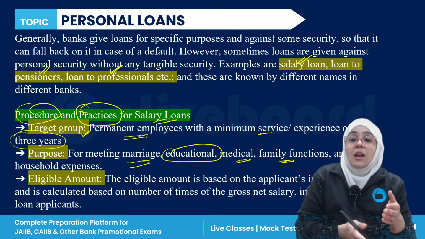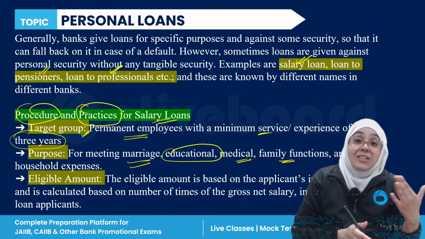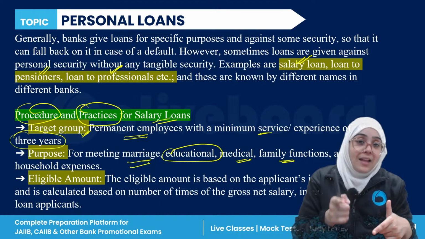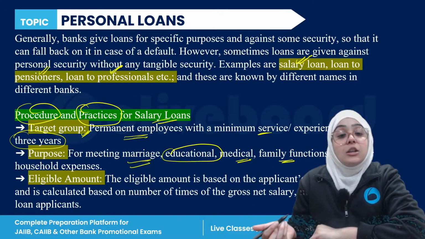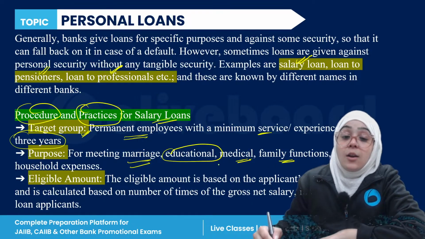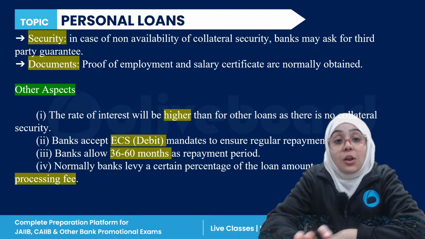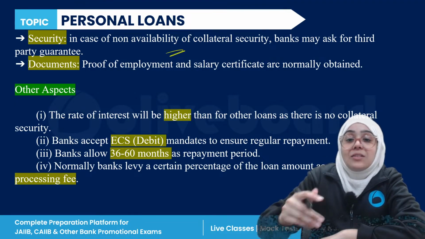These are often given to pensioners, professionals, or any individual as a salary loan, which is judged on the basis of their salary, how much income you are earning monthly, right? The eligible amount is again calculated on your gross net salary. Okay, next, security. Generally, there is no security which is given.